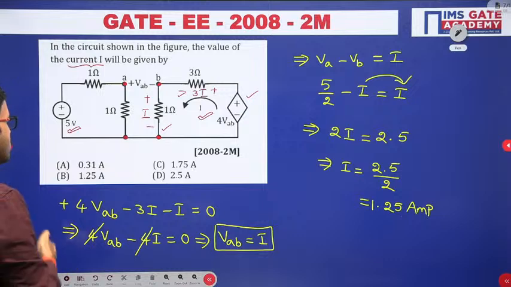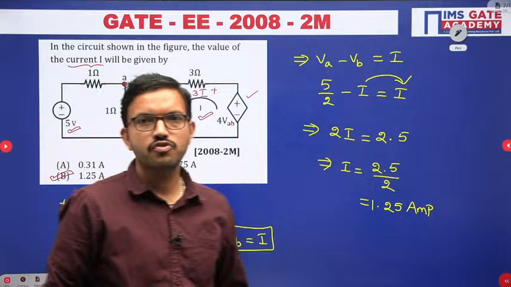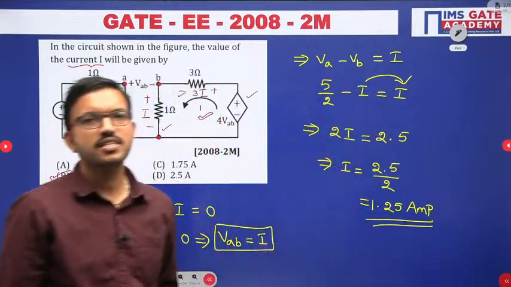So you can observe, in option B you are having 1.25 ampere. So option B is the correct answer. Okay, I hope it is clear for everyone.